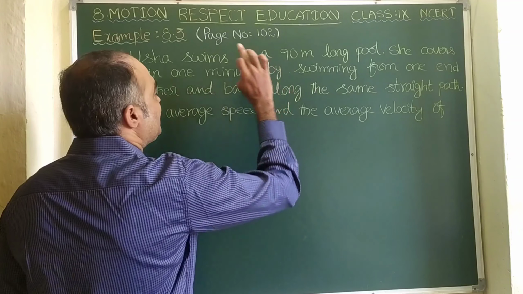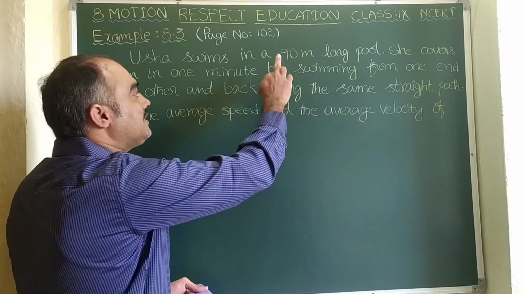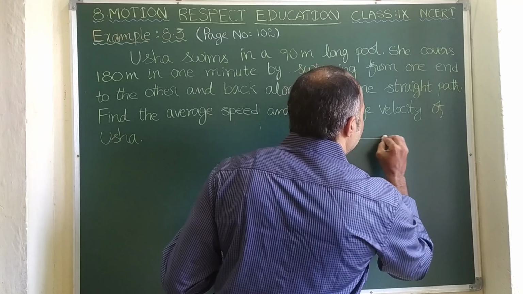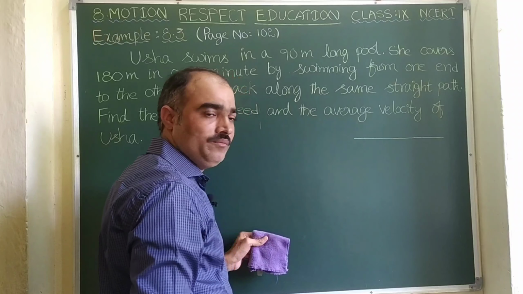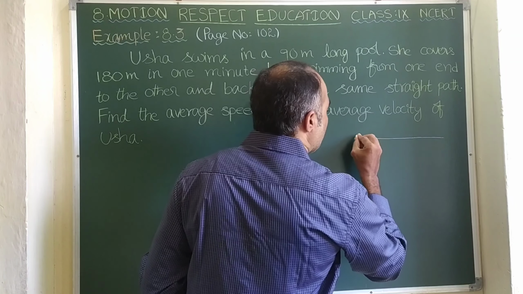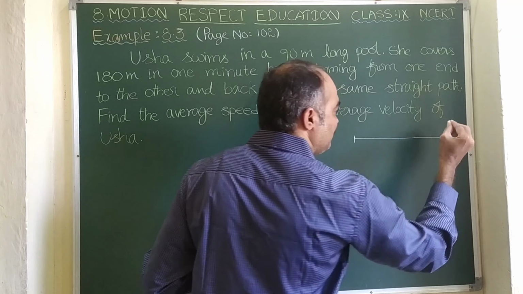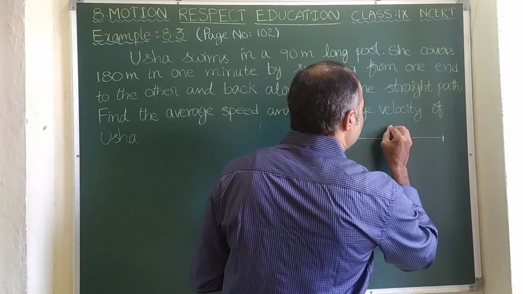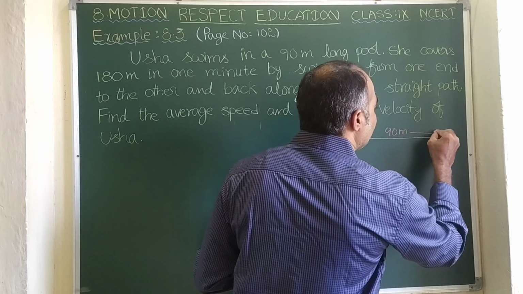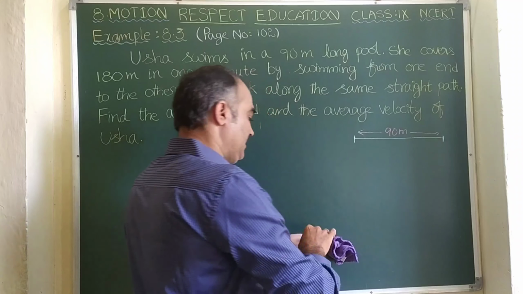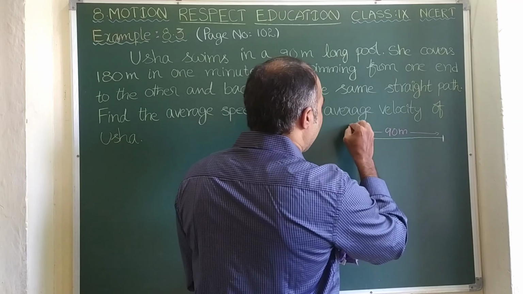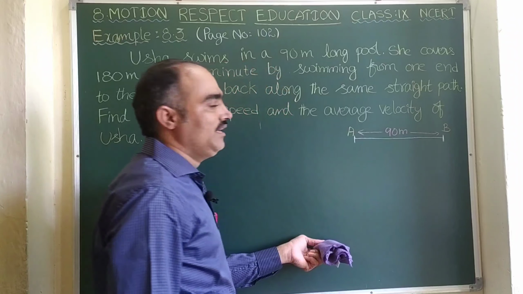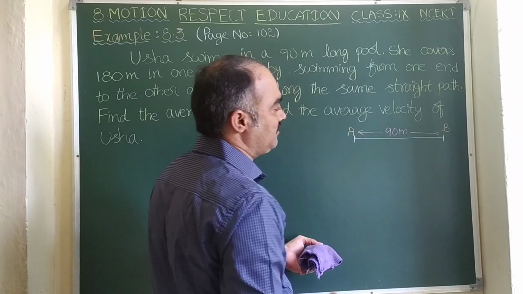Here let us understand the question. There is a swimming pool whose length is 90 meters. For example, let us consider this is the length of the swimming pool. From this end to this end, this length is 90 meters. Let us label the first end as A and the other end as B, or we can say A and B are the extremities.